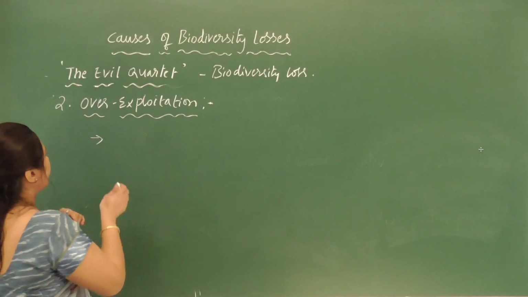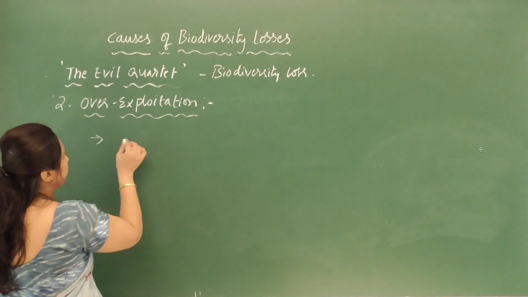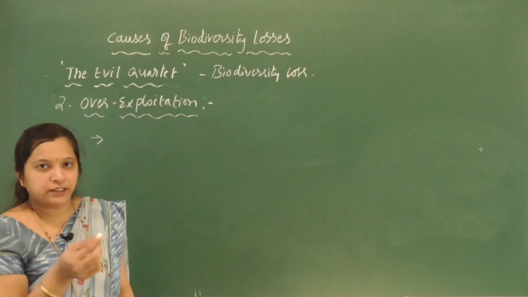One such example I want to give: we already discussed the recent extinctions, right?